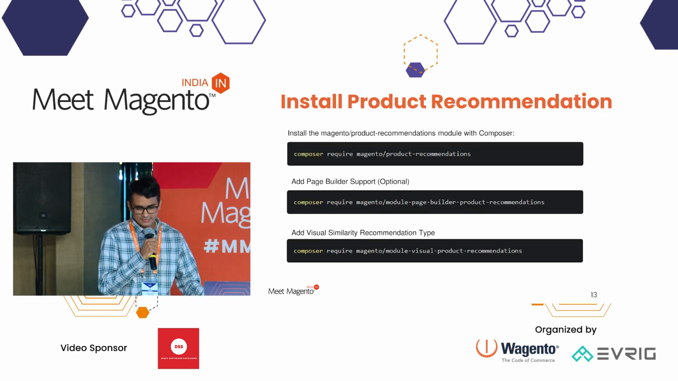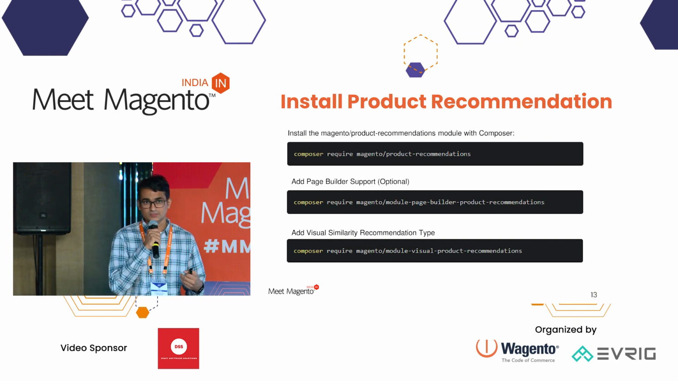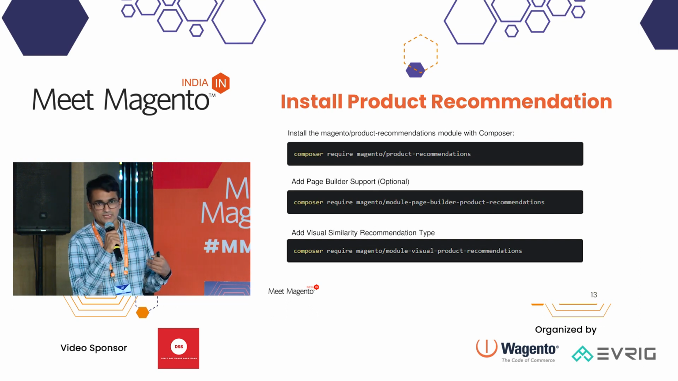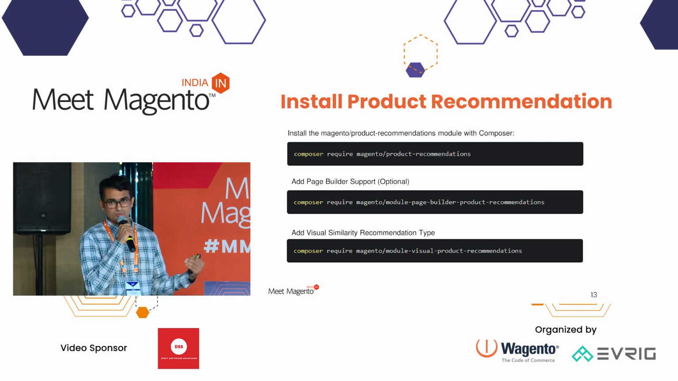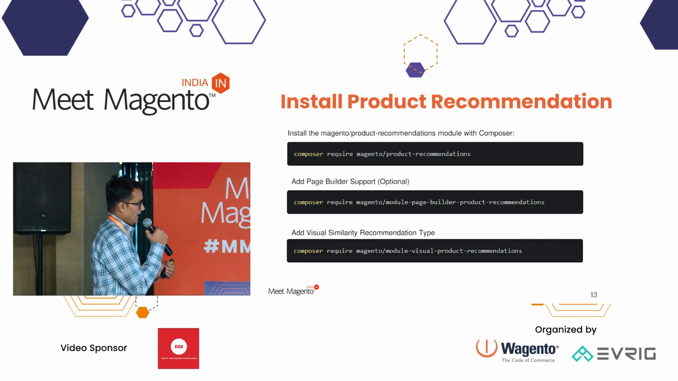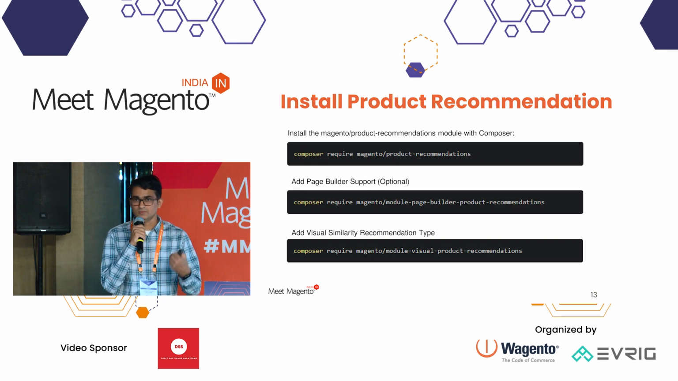Now let me explain how to install the product recommendation. We can install the product recommendation using Composer. And if you want to use the Page Builder tool for this product recommendation, then we have to use a separate module. Apart from that, there is one more recommendation type called visual similarity items.